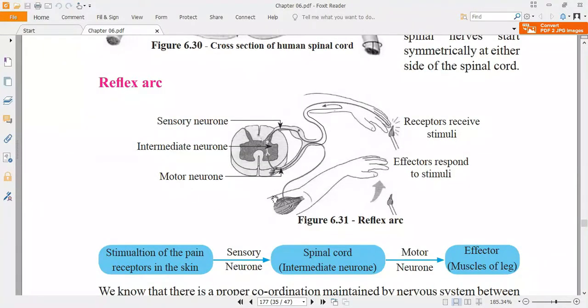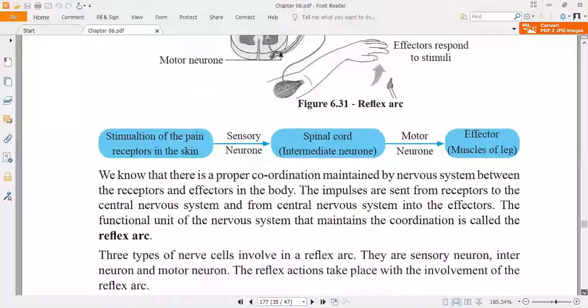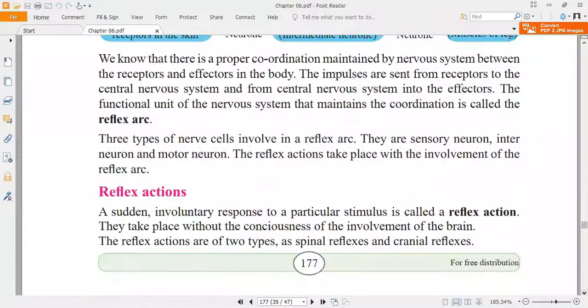Here the example that is given is the spinal reflex. There are two types of reflex action, called spinal reflex and cranial reflex. Cranial reflexes are controlled by the cranial nerves, and they normally tend to take place in the face and head area.